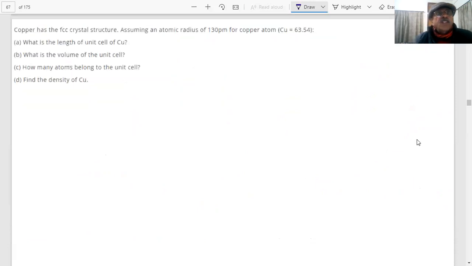Next question on the screen, student. Copper has FCC structure, assuming atomic radius is 130 picometer for copper. What is the length of the unit cell? What is the volume of the unit cell? How many atoms belong to the unit cell? Find the density of the copper.